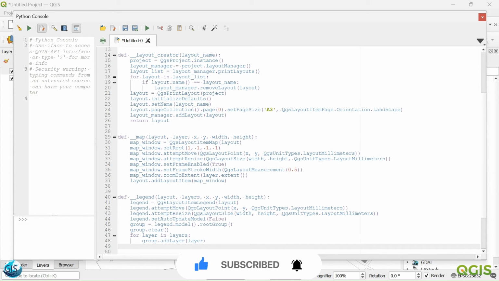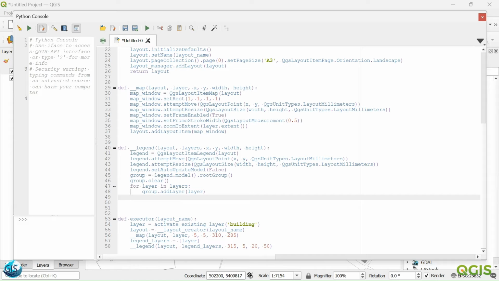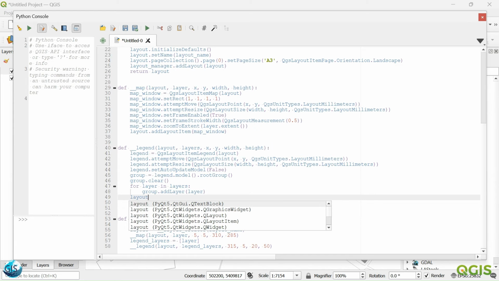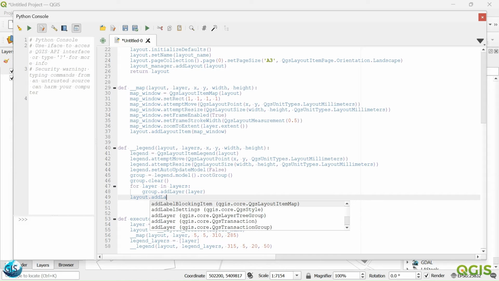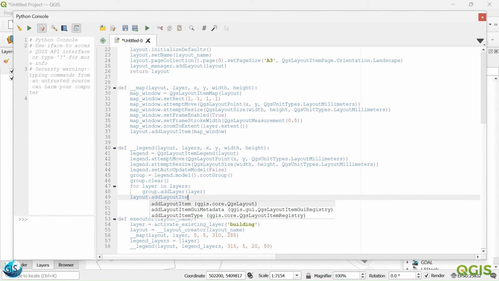Maybe right now we can just test if it is visualized or not. Layout dot add layout item. So which one do you want to add? Legend. Great.